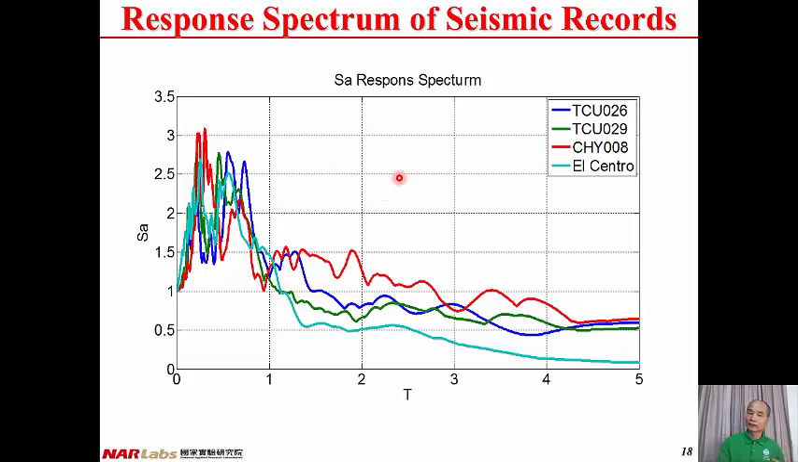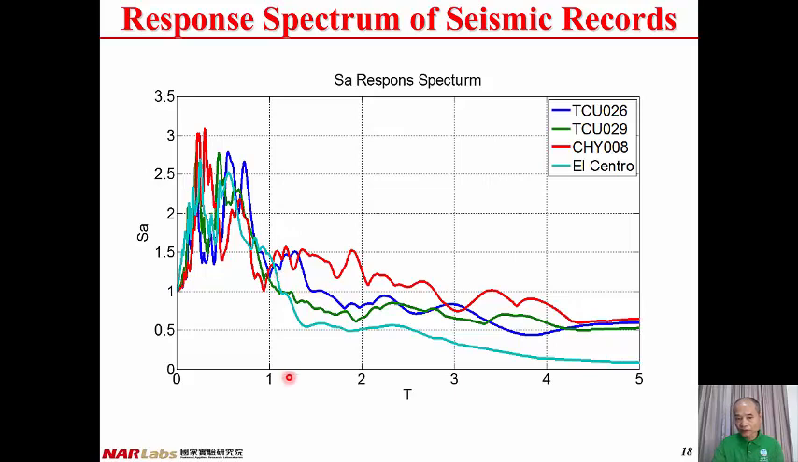And here we have acceleration spectrum for different records. This is the record from the station TCU 026, the record from station TCU 029, the record from 6Y008, the record from El Centro. And this is the acceleration spectrum. The horizontal axis is the structural vibration period of the structure, and the vertical axis is the peak absolute acceleration of the structure.